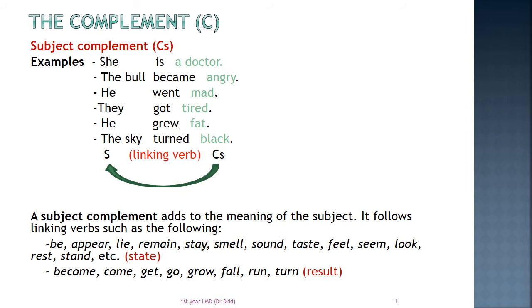We notice in sentences which have a subject complement that there is a verb which is called a linking verb. The most important linking verb is the verb to be. She is a doctor. The verb to be links the subject and its complement.